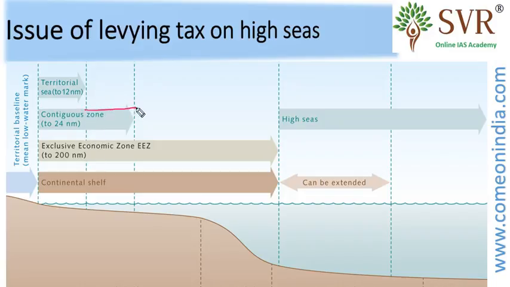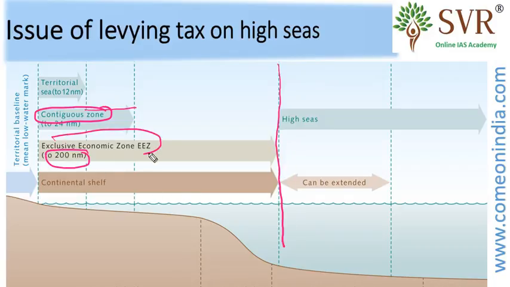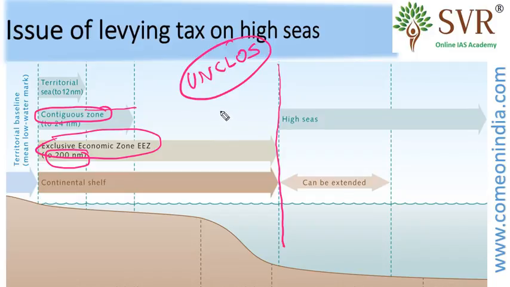From this region, it is called the contiguous zone, and up to 200 nautical miles, it is called the exclusive economic zone. You might have studied about UNCLOS, the United Nations Convention on the Law of the Sea. According to UNCLOS, every country has exclusive jurisdiction up to 200 nautical miles.